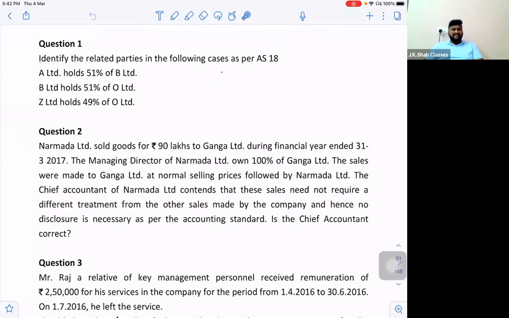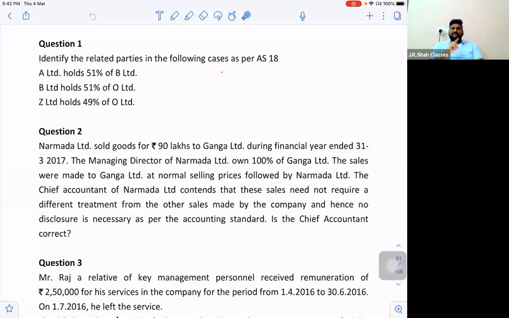Means their accountant says that, sir, since we have sold it at normal selling price, we will not consider this as a special transaction because it is a normal selling price, right? So we will not make any disclosures in the books of accounts for related parties. Now, can I say this is absolutely wrong? Because we discussed yesterday that even if the transaction is done at fair value or it's an arm's length transaction, you still have to report the related party transactions. So they are asking, is the chief accountant correct?